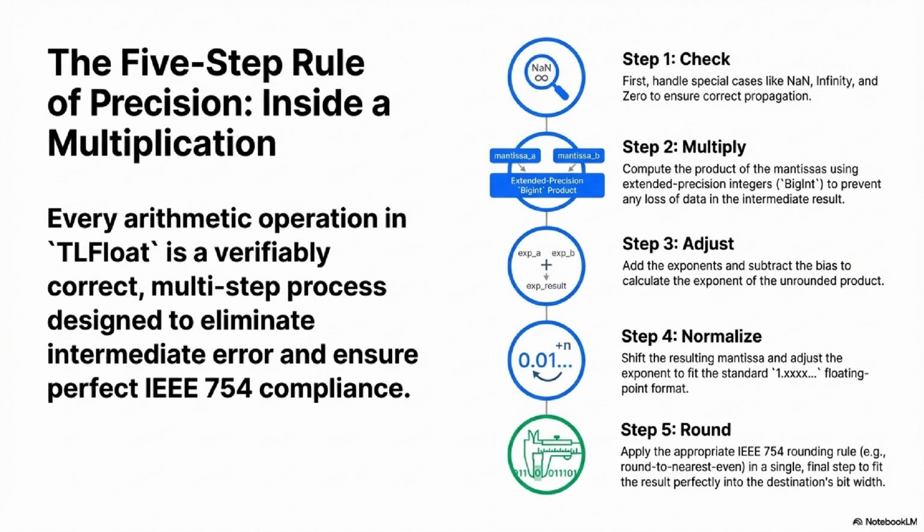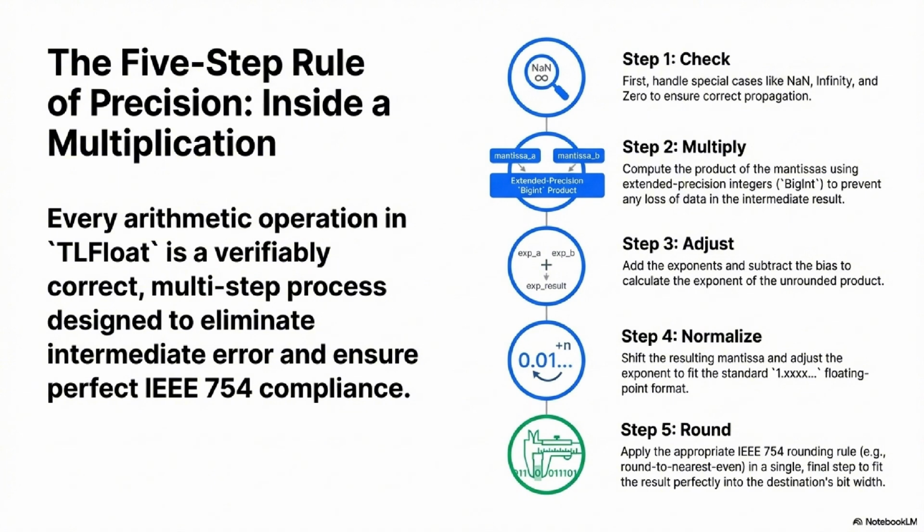Okay, so assuming we have two normal numbers, the next step is to use that BigInt engine we just talked about to multiply the significands. Correct. And that gives you this raw product mantissa that's actually twice the size of the original ones. Then step 3 is exponent management. Right. You add the exponents of the two numbers together, and then you have to subtract the exponent bias. If you're using octuple, for example, your bias is based on having 19 exponent bits. That calculated value becomes the preliminary exponent for your result.